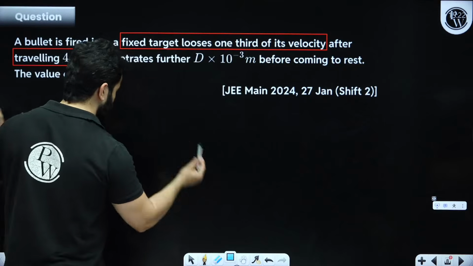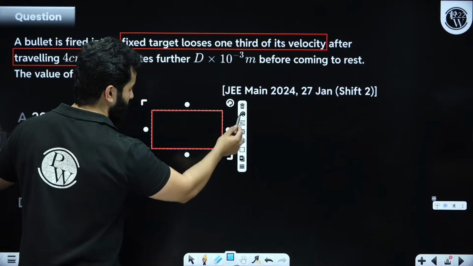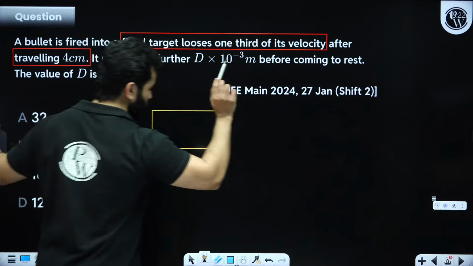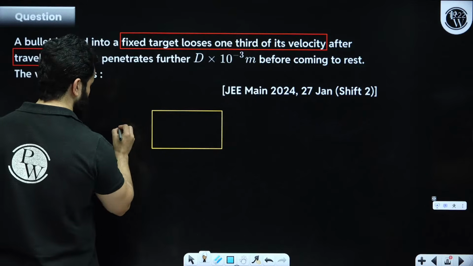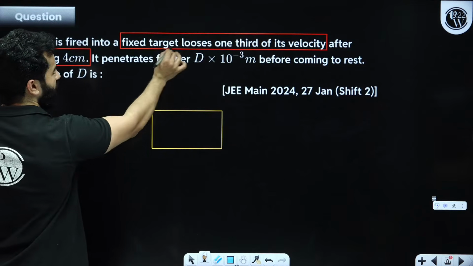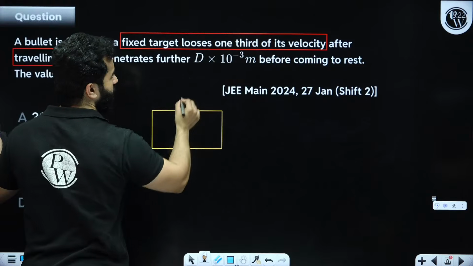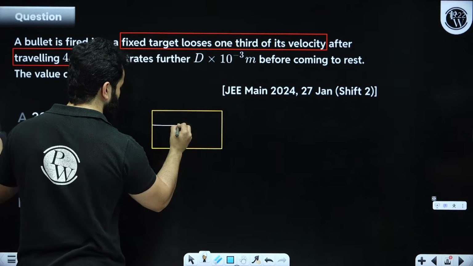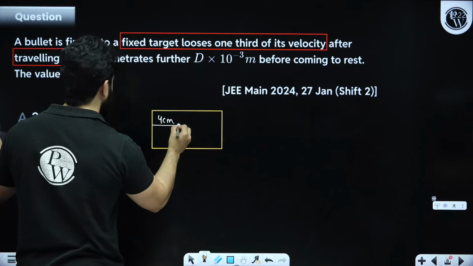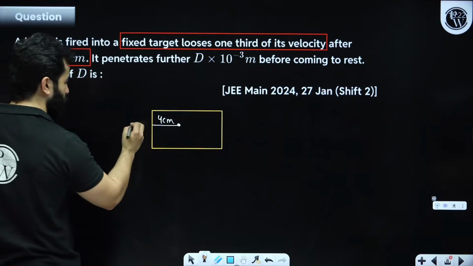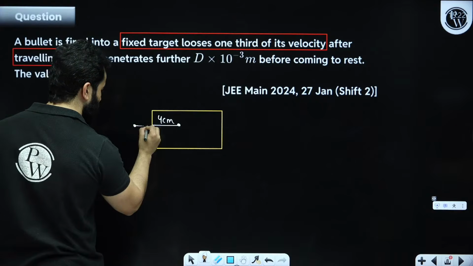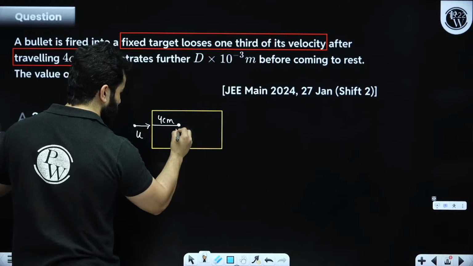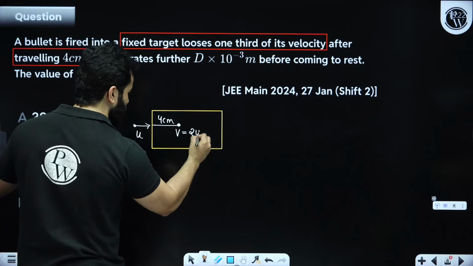Be quick, because I think the answer will not match if we use the second equation. Just solve it again. A bullet is fired into a fixed target, it loses 1/3 of the velocity after traveling 4 centimeter. Let's suppose the bullet was moving with velocity u, and if it loses 1/3 of its velocity, then v becomes 2u by 3.